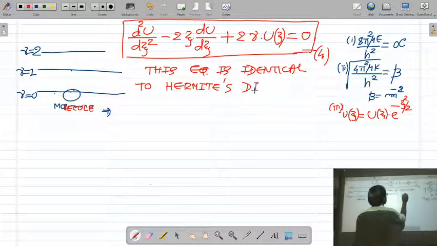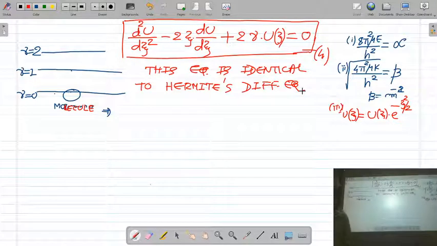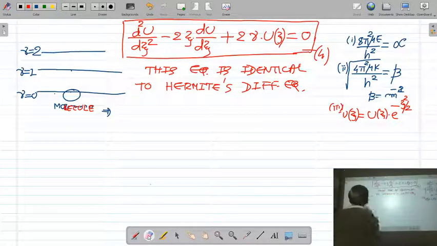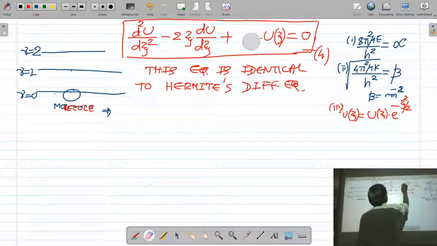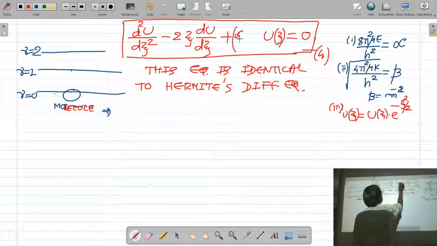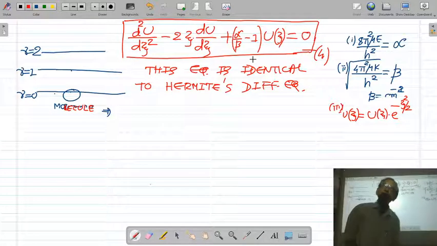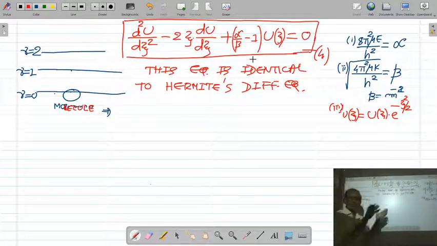Hermite's differential equation. So I write the standard form of Hermite differential equation. Sorry, this is not 2 nu. It is alpha upon beta minus 1. Please make this correction. It is not 2 nu, it is alpha upon beta minus 1. Now this equation, the Schrodinger dimensionless equation of the harmonic oscillator, is identical to Hermite's differential equation.